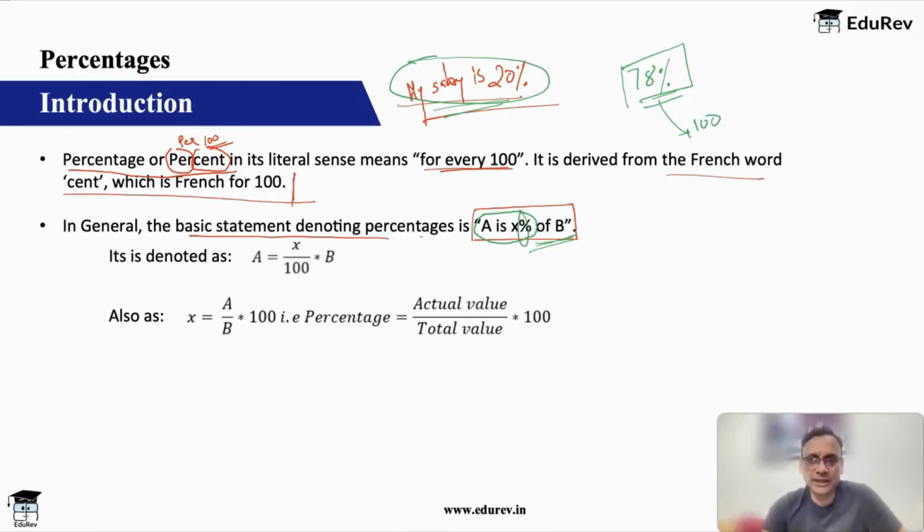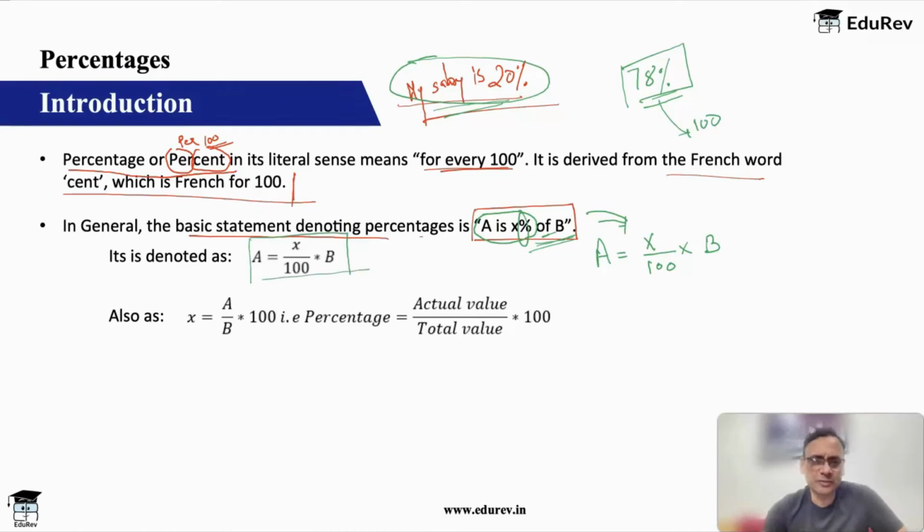So this whole thing, A is X% of B, if you convert this English to maths, A is will become equal to X%. You remove percentage by putting 100 in the denominator. This is the standard method. X% will always be written as X upon 100. So your percentage is gone. Of in maths is multiply, B. So A is equal to X upon 100 into B. This is how this English will get converted to maths.